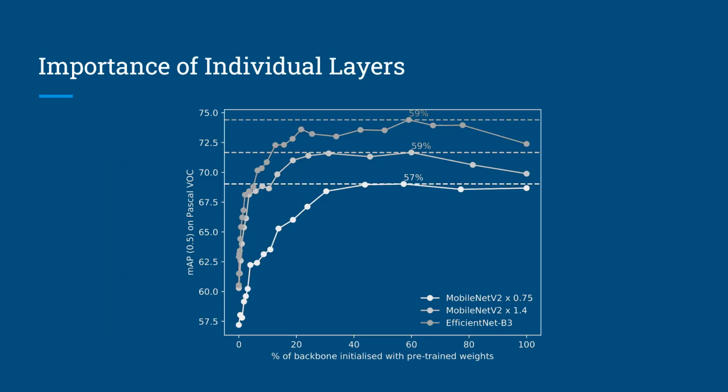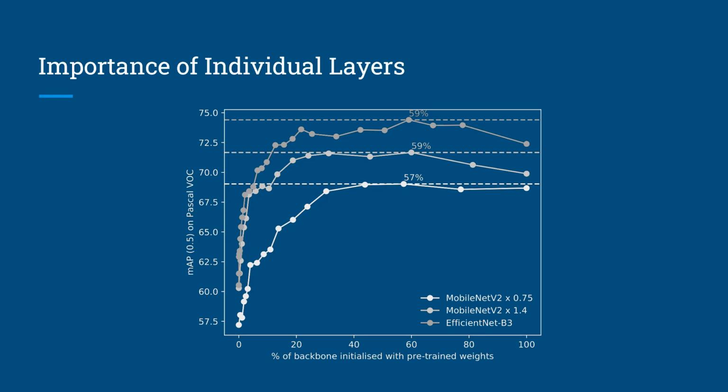We performed an experiment where the feature extraction backbone was partially initialized with transfer learning weights, the percentage of which can be seen on the x-axis. The model was then trained to convergence, achieving the mAP shown on the y-axis. The aim was to try and understand the importance of transfer learning weights for individual layers.